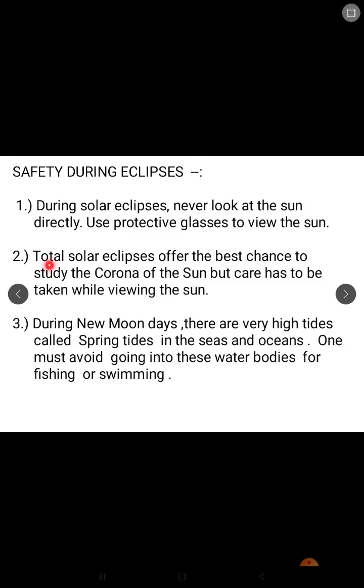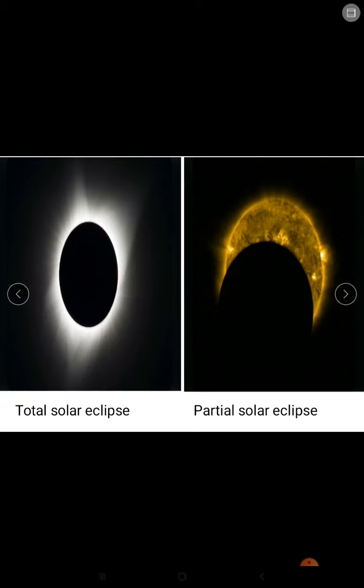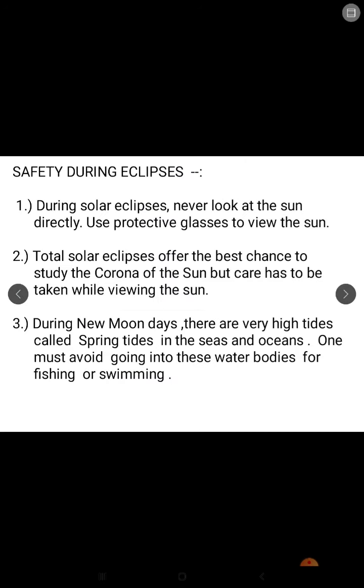Now the next point is that total solar eclipses offer the best chance to study the corona of the sun. Right now I have shown you, you can see here the corona of the sun. What is corona? The outer thin layer of the sun is called corona. So total solar eclipse offers the best chance to study the corona of the sun. But care has to be taken while viewing the sun.